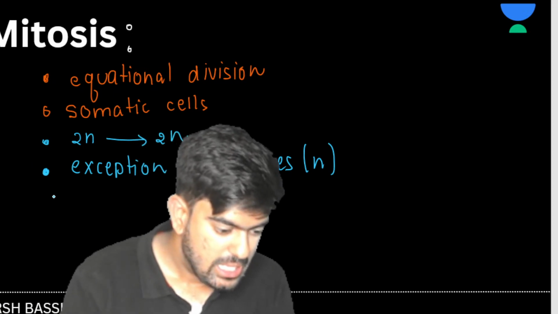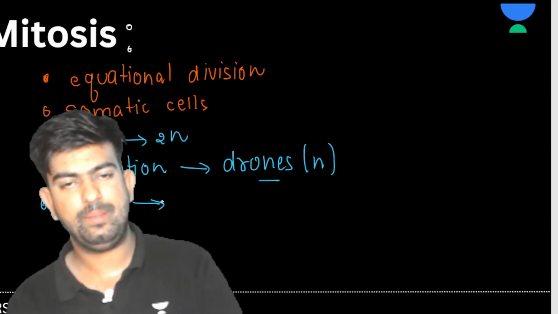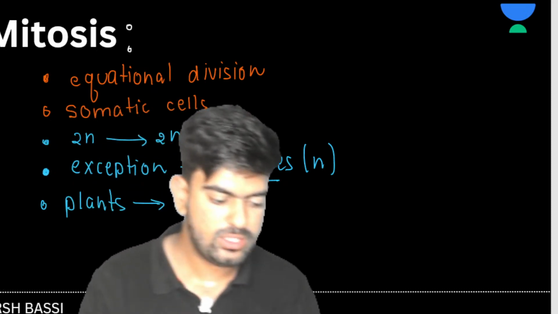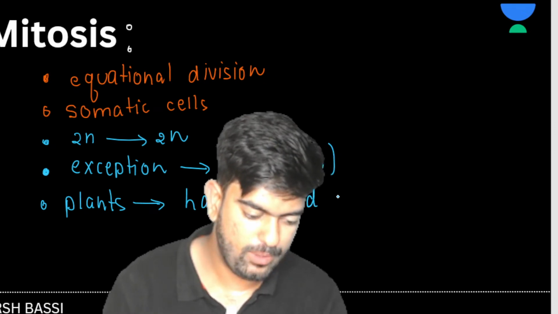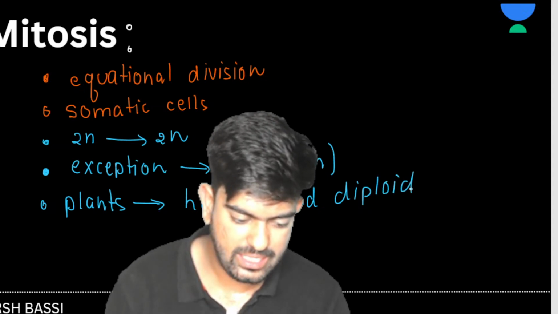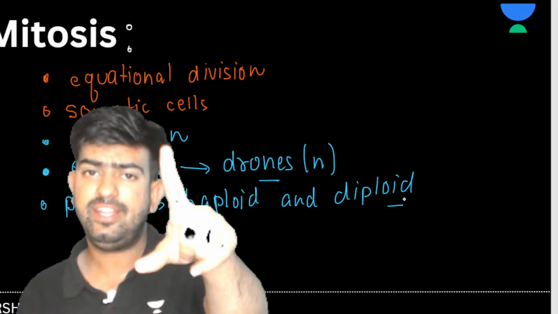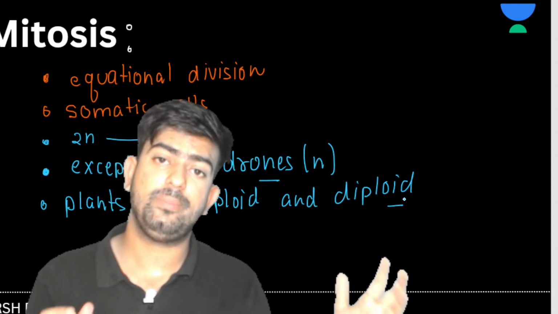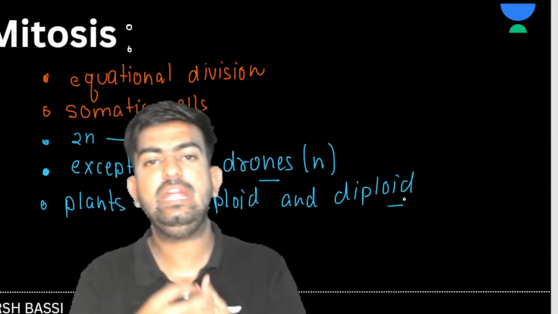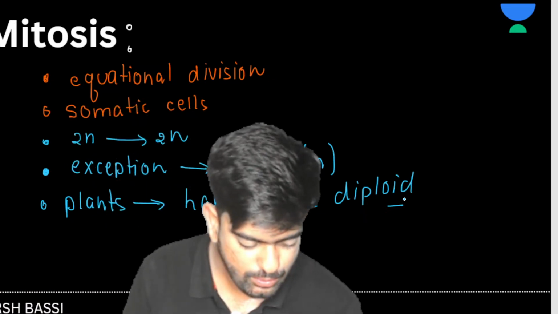Next we have plants. In plants, whether it is haploid or diploid, in both conditions mitosis will take place. Whether the plant is a haploid or a diploid structure, mitosis will take place. But in animals, generally it occurs in somatic cells, which are diploid structures. It doesn't occur in the formation of haploid structures, right? If we need to form haploid cells, mitosis can't work. Clear to everyone?